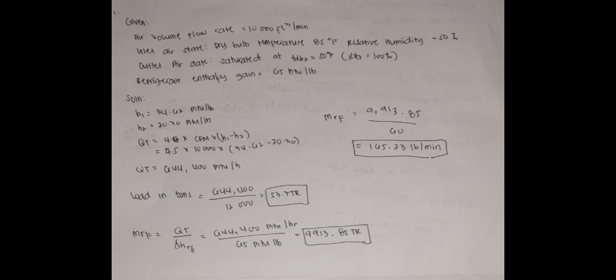So next is the load in tons. We have QT, 644,400 over 12,000. So divide it, and we have 53.7 TR.